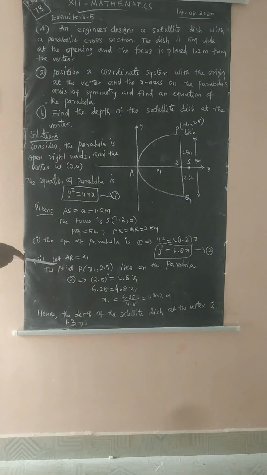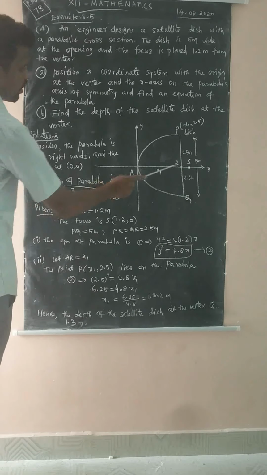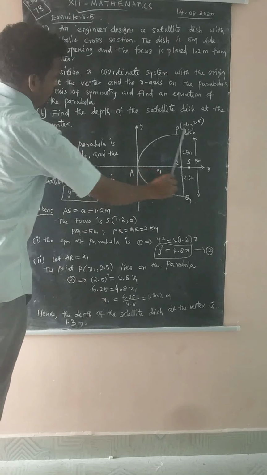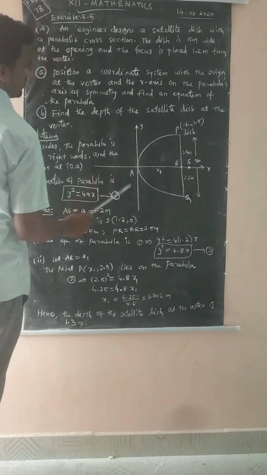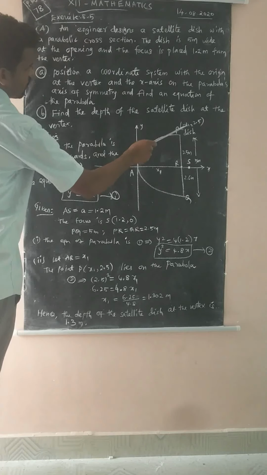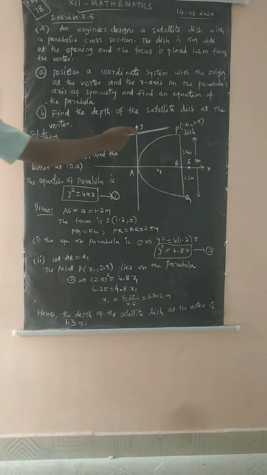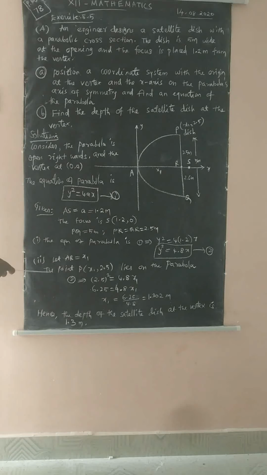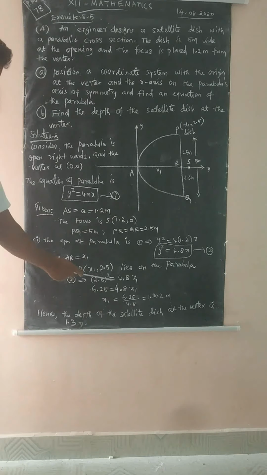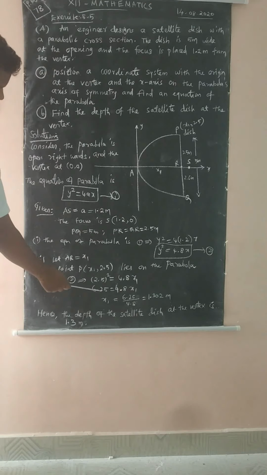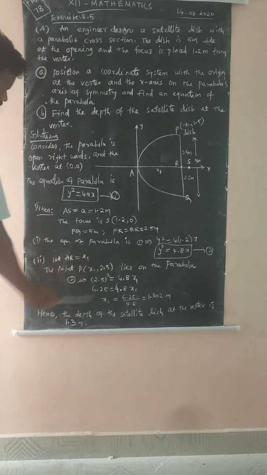Second question. Let AR be x1. This length is x1 and this length we already know is 2.5 meters. So the coordinates of P are x1, 2.5. This point lies on the parabola. So equation 2 gives 2.5 the whole square equal to 4.8 into x1. 2.5 squared is 6.25, equal to 4.8 into x1.